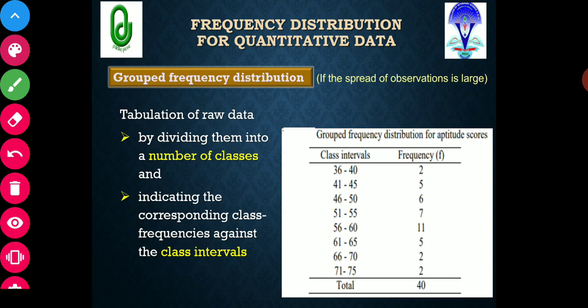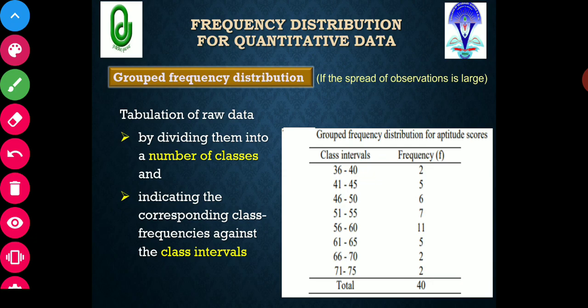But suppose the observations spread from 36 to 36,000. It will be very difficult to write each and every data from 36 to 36,000 on a sheet of paper. So in that case, we have to group the different kinds of data on the basis of certain procedures, certain rules.